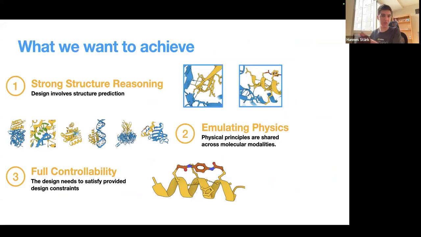What we want to achieve is, on the one hand, strong structure reasoning, on the second hand, emulating physics, as I laid out on the previous slide, and then we want to have this notion of full controllability. And now, to explain each of these points, I will have one slide for each.